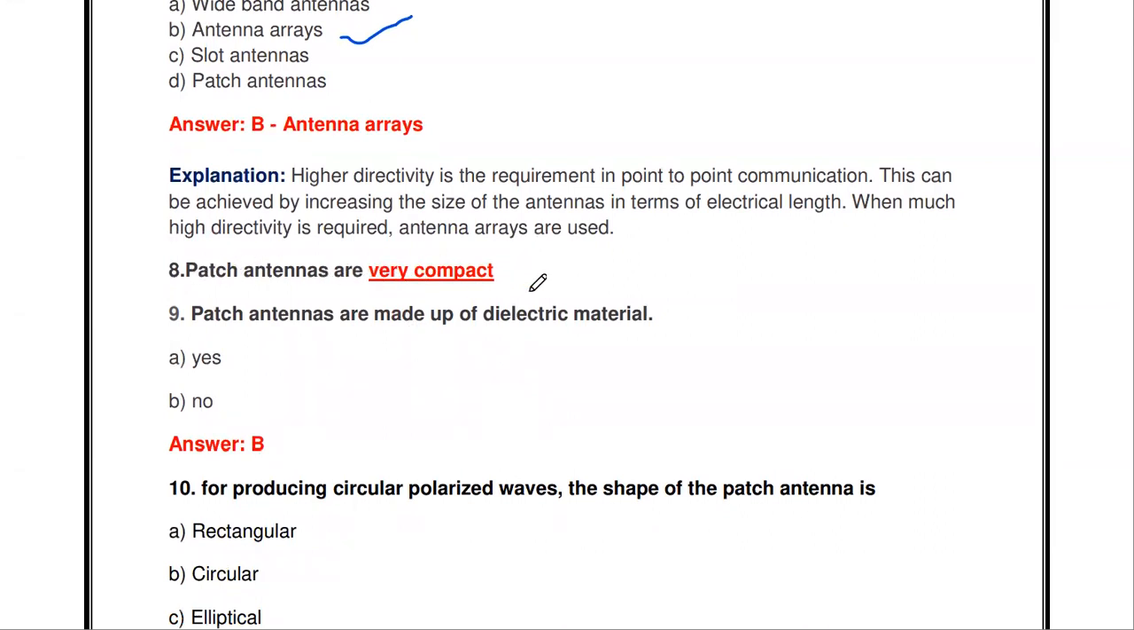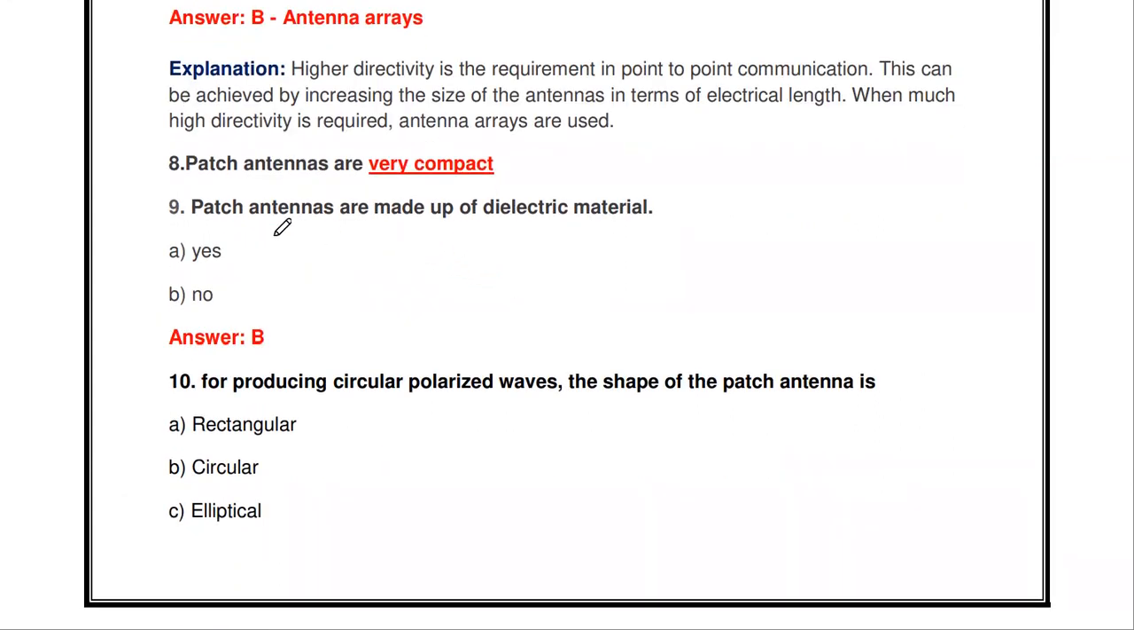The next one: patch antennas or dash. Patch antennas are very compact. Patch antennas are very small in size and very compact. Then, the patch antennas are made up of dielectric material: true or false? The patch antenna is not made up of dielectric material. That is the construction of the patch antenna: we fabricate it above the dielectric material.